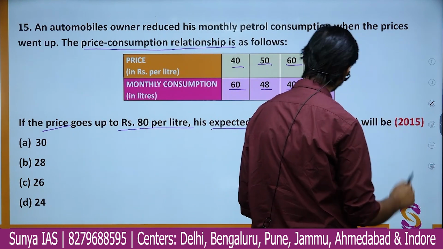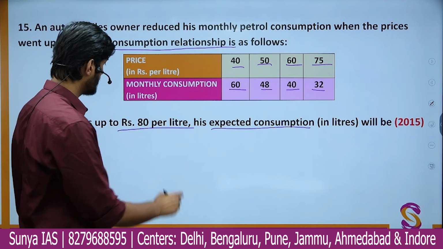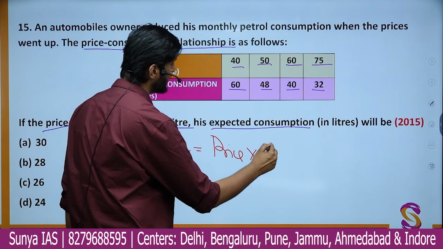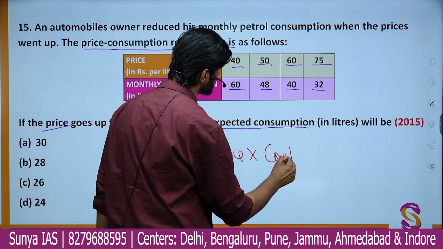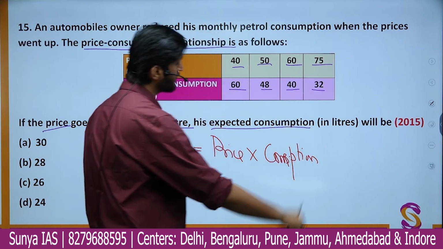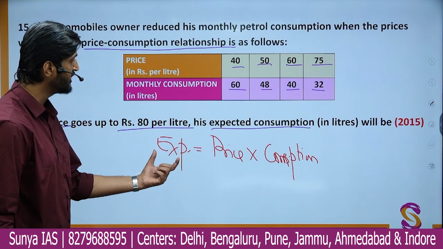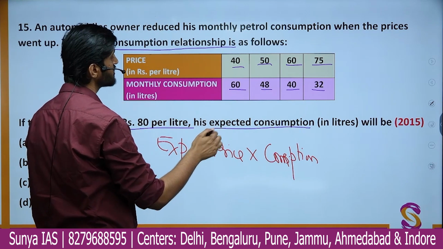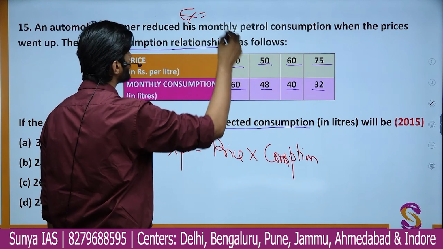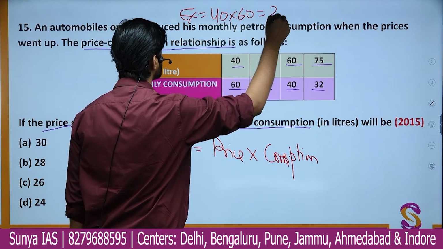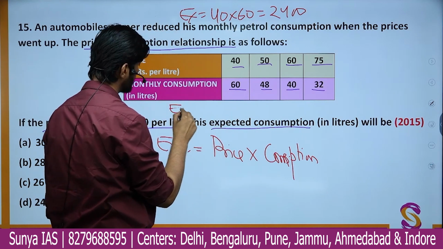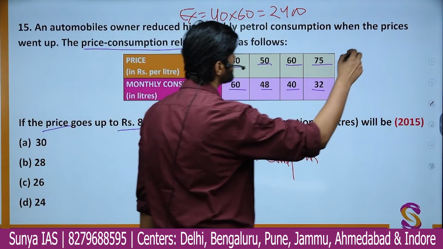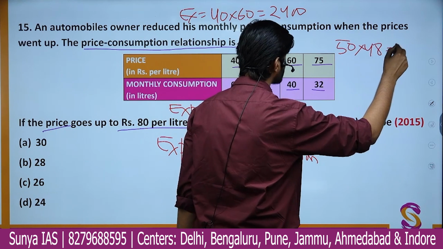So here from various comparison we can see that total expenditure is nothing but the price of petrol per liter into the amount he is consuming. So the expenditure is nothing but price into consumption. If you check here the price is 40, the consumption is 60. The expenditure is coming out to be how much? 40 into 60, that is 2400. So here the expenditure is 2400.